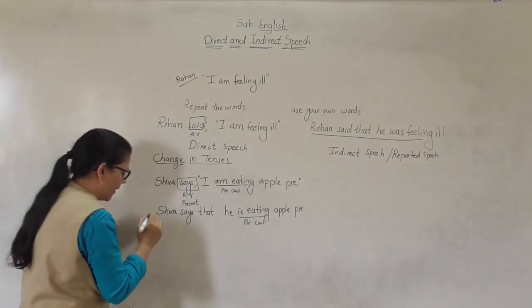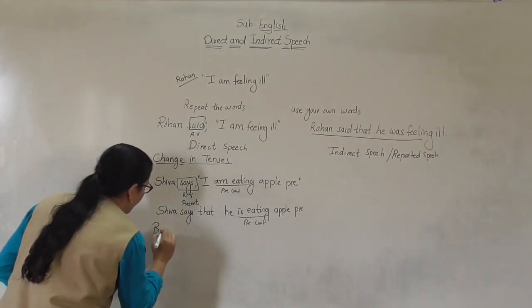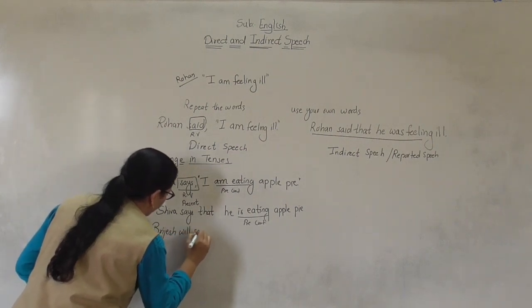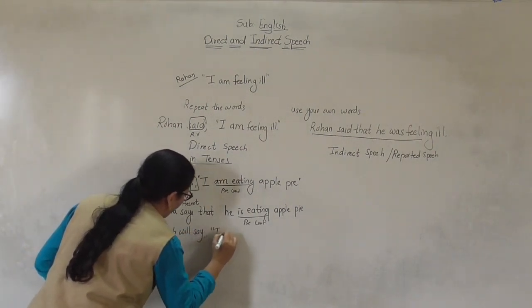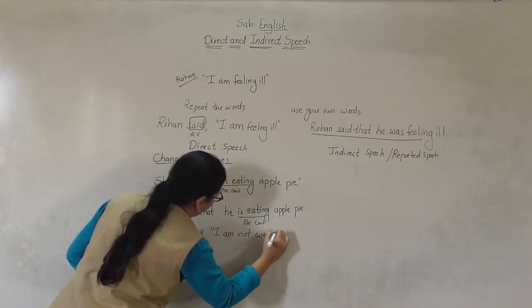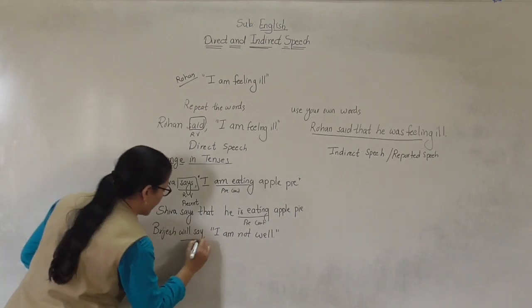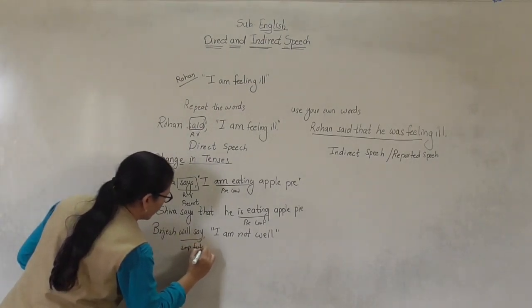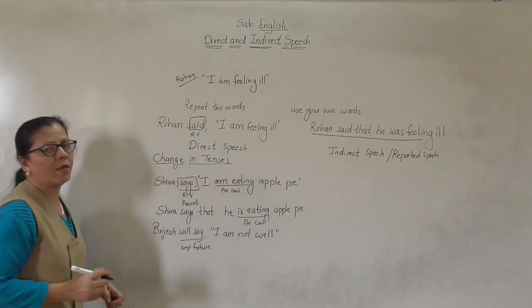Let us see another example. Brijesh will say, "I am not well." Now will say, this is simple future. Reporting verb is in simple future.